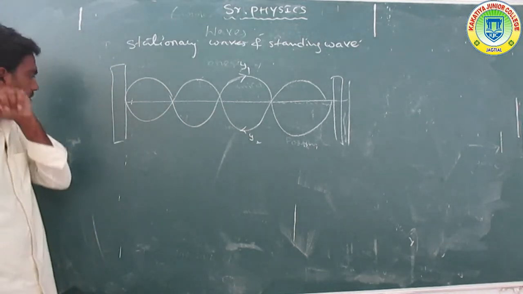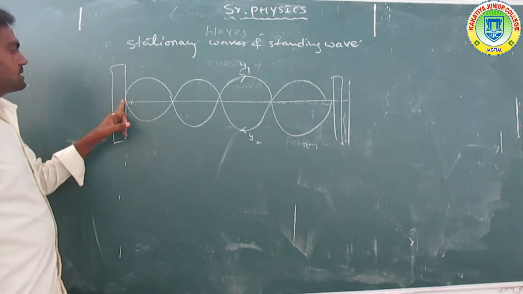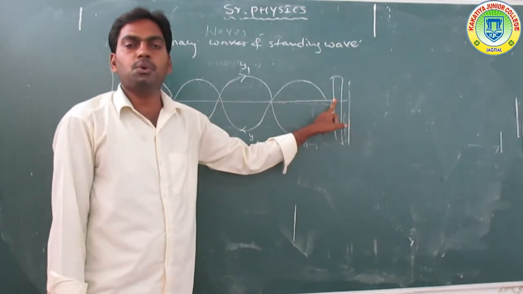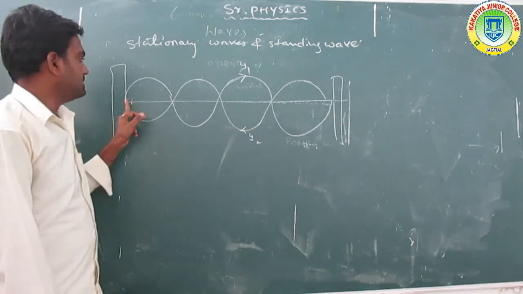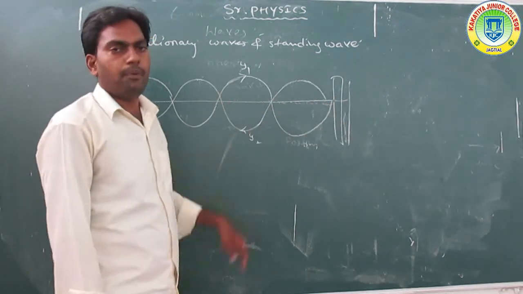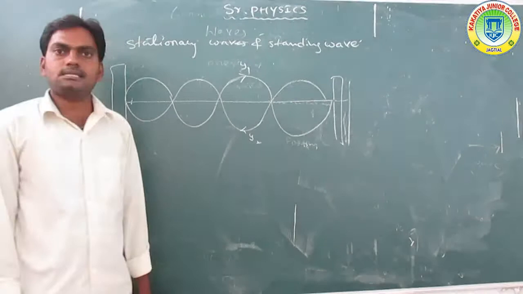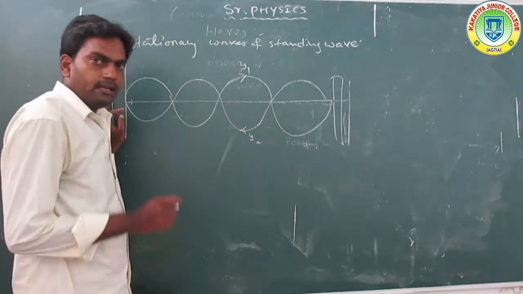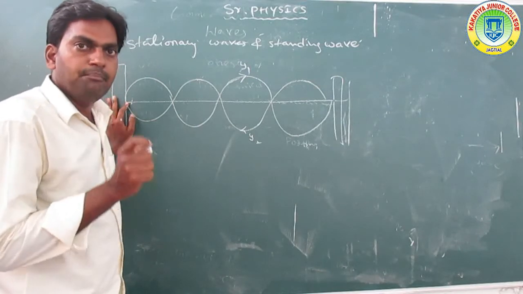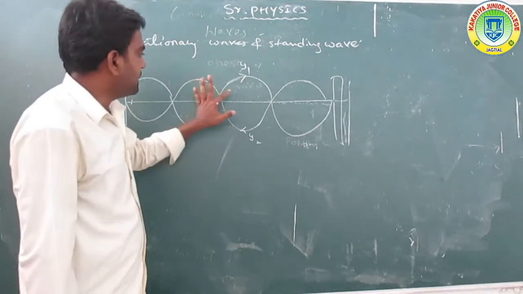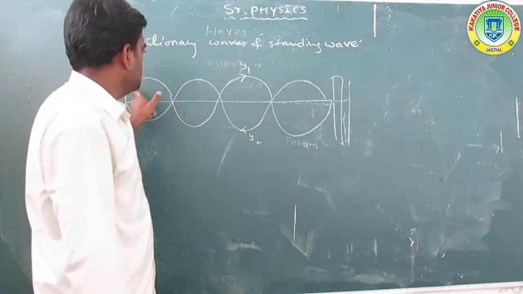Here the string is fixed between the two ends and plucked at the midpoint.